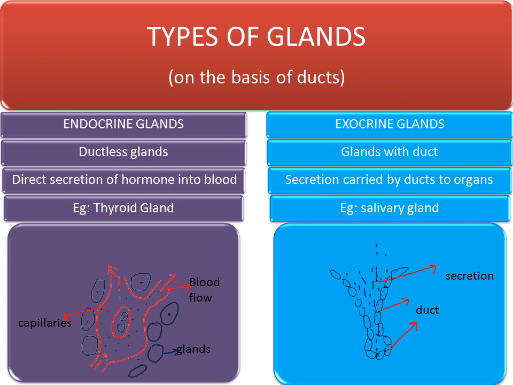Now there are two types of glands on the basis of their ducts. The first one is the endocrine gland and the second one is the exocrine gland. Endocrine glands are those which secrete their secretion directly into the blood. They don't have any type of duct, right? And the exocrine glands are those glands which secrete their secretion into a duct, and from the duct the secretion goes to their particular organs. The example of the endocrine gland is the thyroid gland and the exocrine gland is the salivary gland.